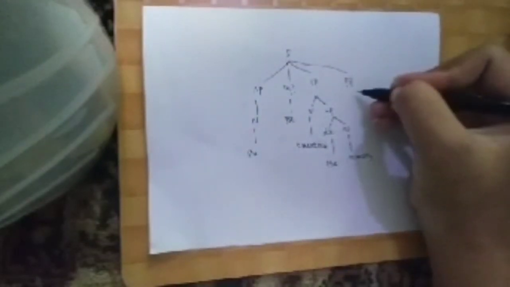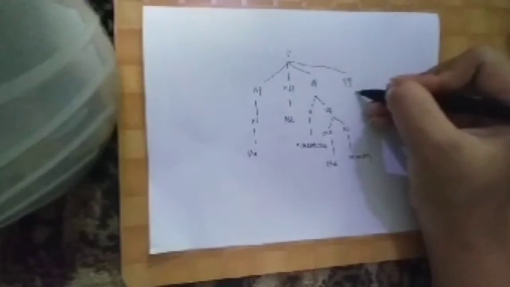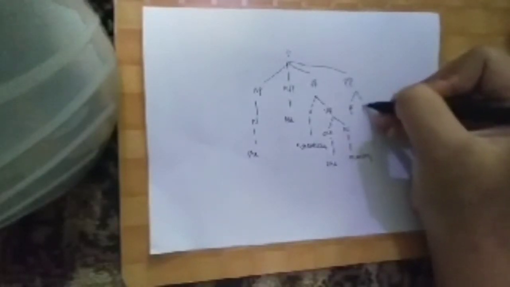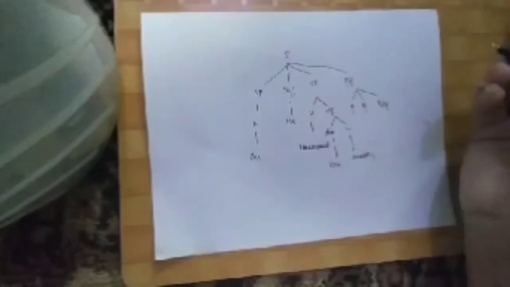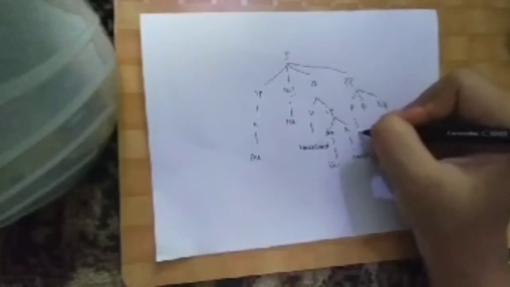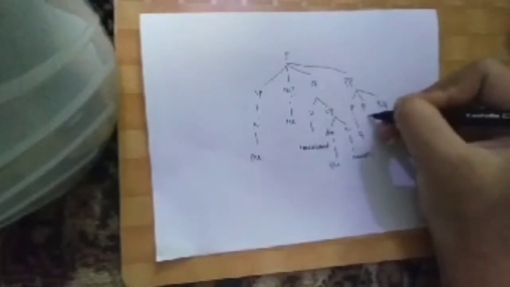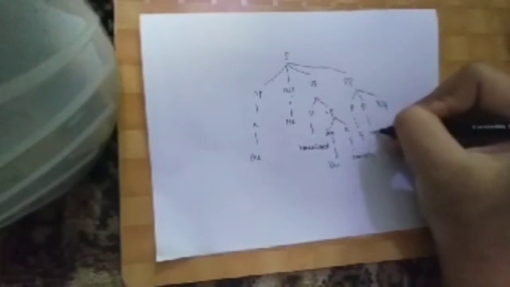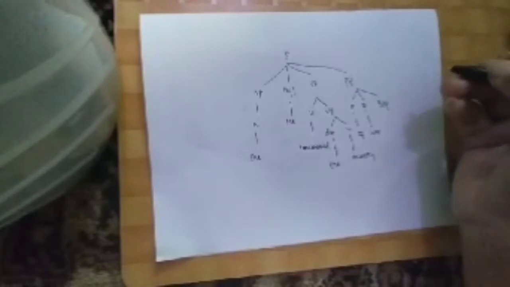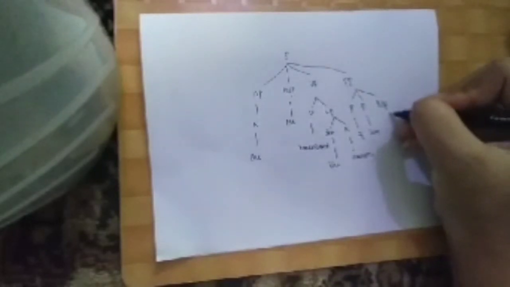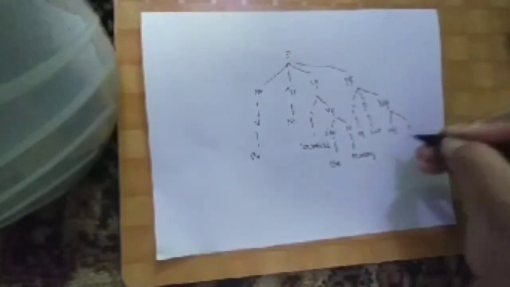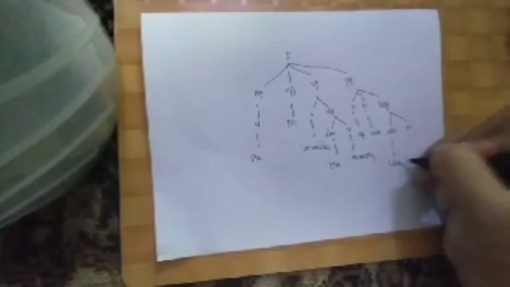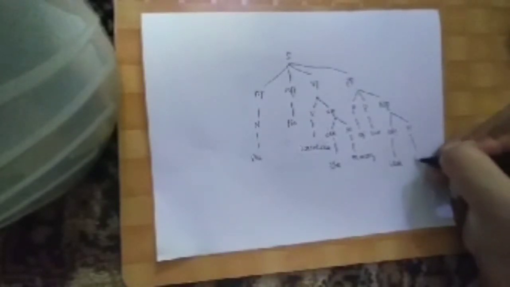For the prepositional phrase, we divide it into preposition and the next is noun phrase. For the preposition, we have of. For the possessive, we have her. For noun phrase, we have adjective and noun. For adjective, we have last, and for noun, we have friends.